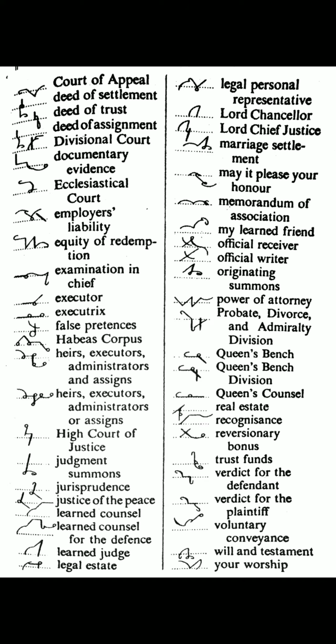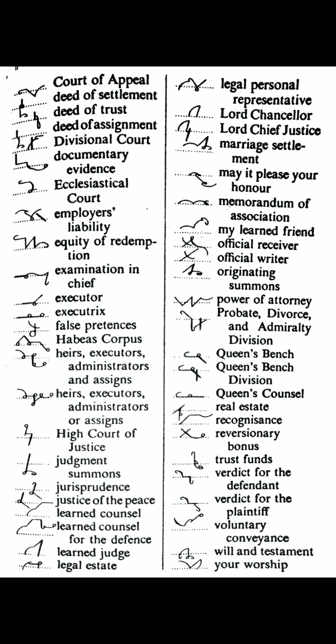Next is High Court of Justice. Downward H above the line is used here for high. Cur halved is used here for court. Of is omitted here. J is used here for justice. Judgment summons. Double J is used here for judgment. S circle M with NS circle is used here for summons.